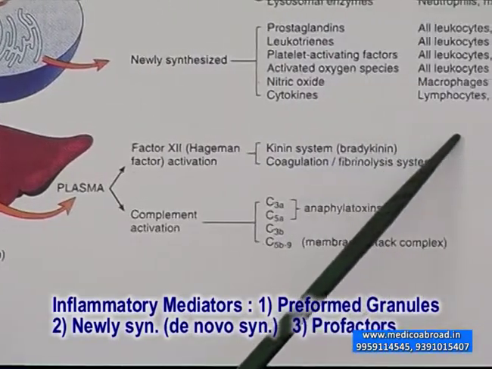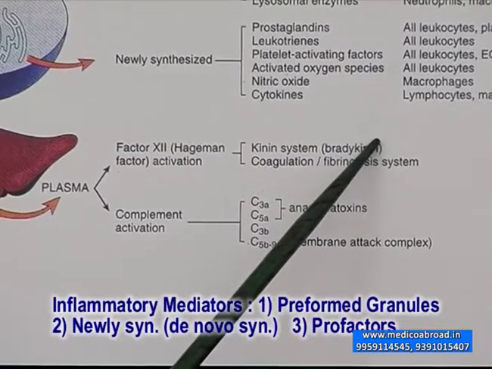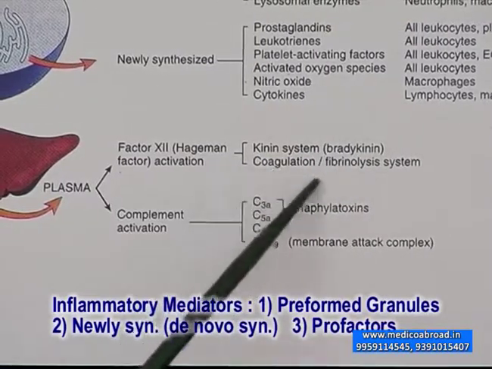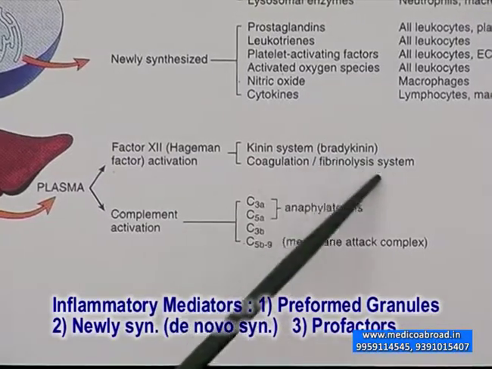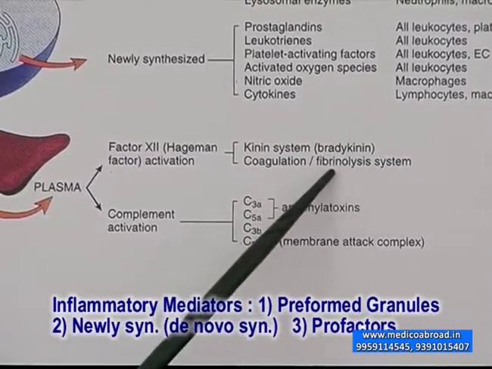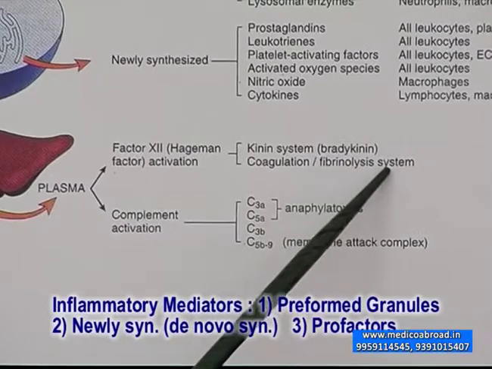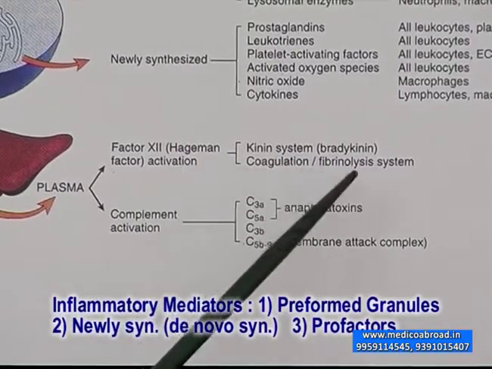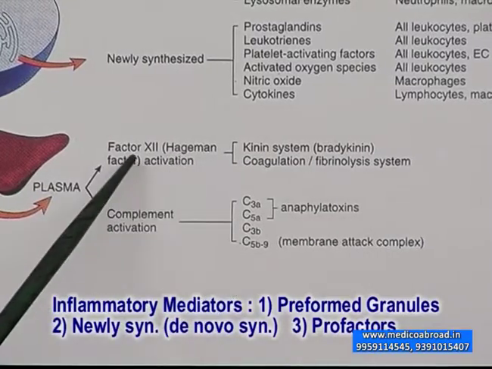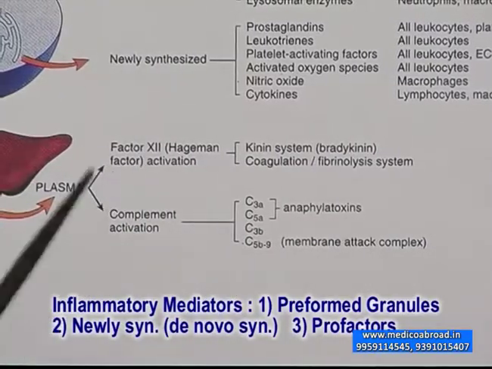This contributes to the causation of pain. Then there is the coagulation and fibrinolysis system, which dissolves the clot. This is produced after the Hageman's factor is activated.